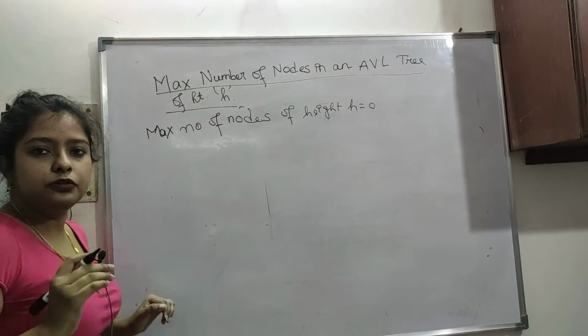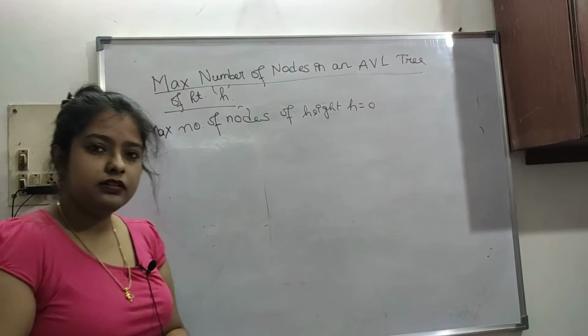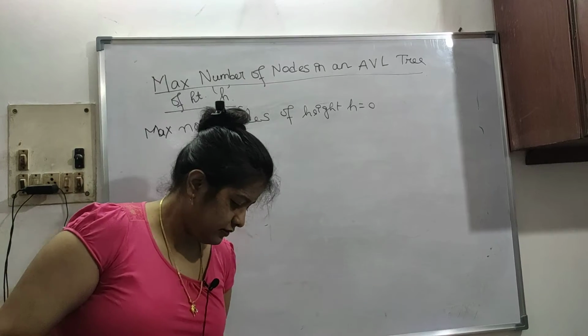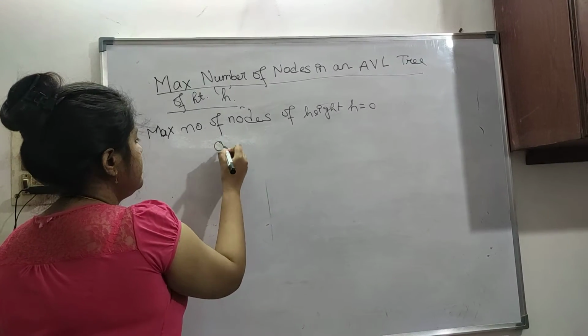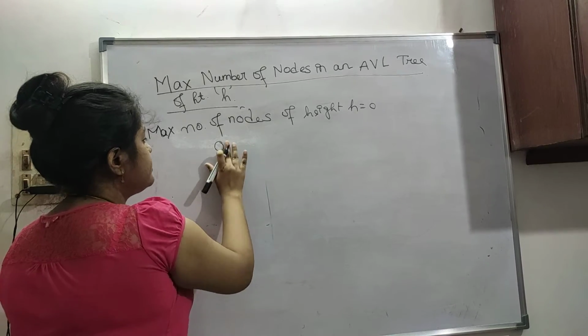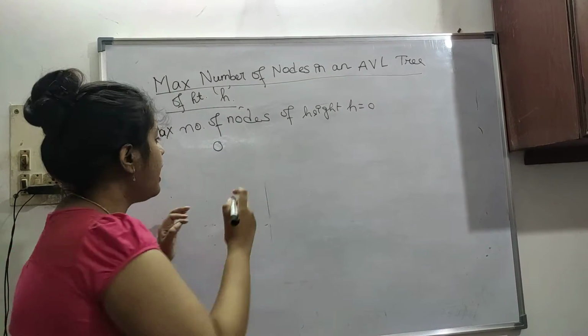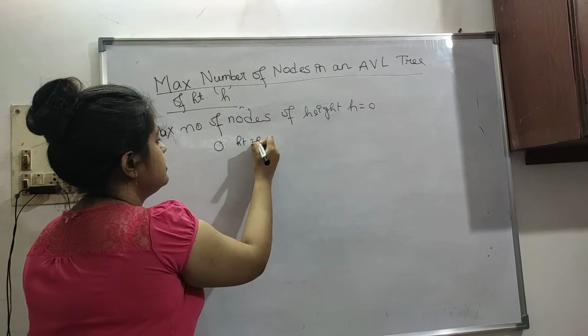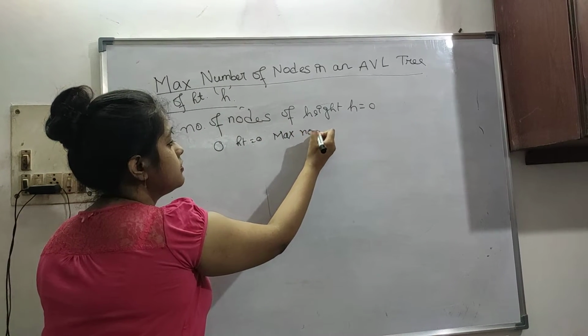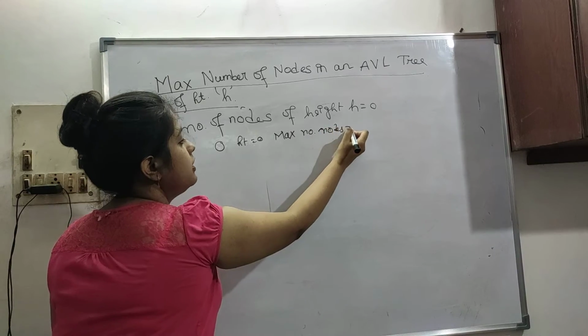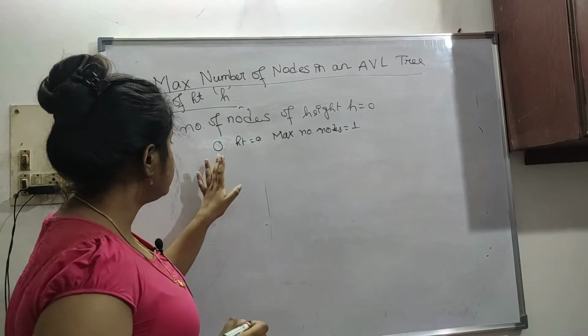If height is 0, this is 0, just a simple node is present and the height is 0. So the maximum number of nodes will be 1, right? Just a single node.